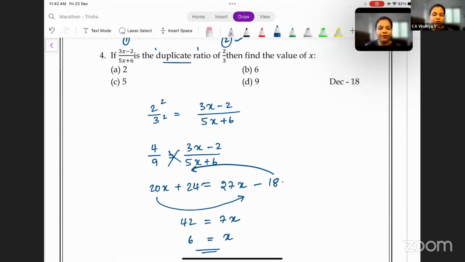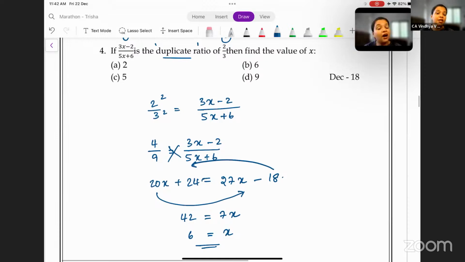This type of question has been asked in quite a few attempts. This is the duplicate of this ratio, this is the subduplicate of the other ratio. So these types of questions have been asked in a few attempts. Yes, correct. Option B is the answer. If you have any doubts, kindly drop them in the chat box.